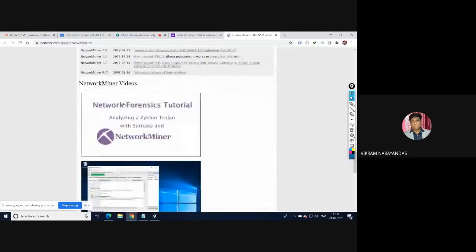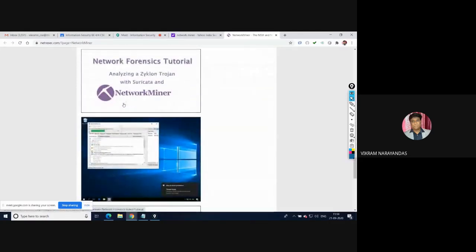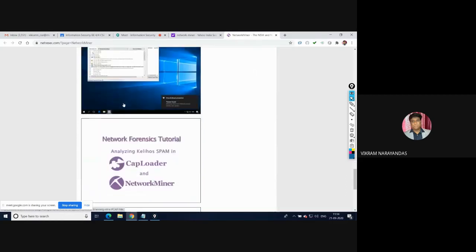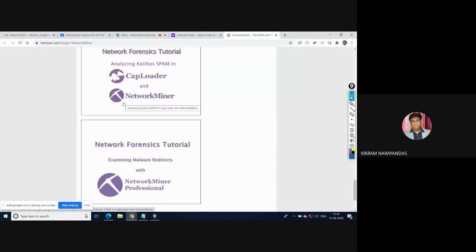It's a free tool available to download, and we also have some paid tools. The paid tool has more features. So you can just download this tool and work on it.